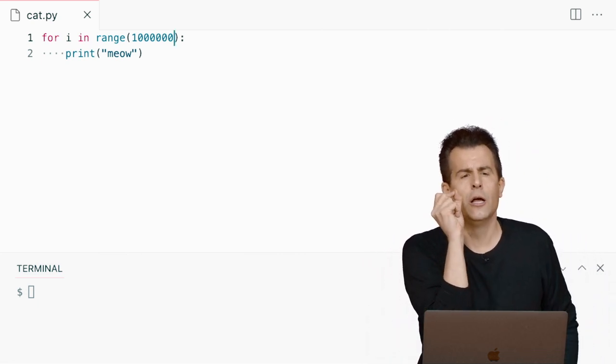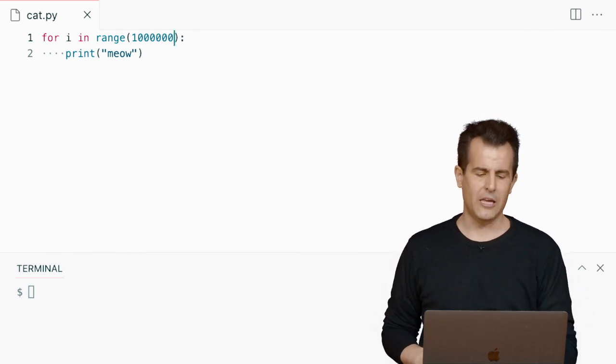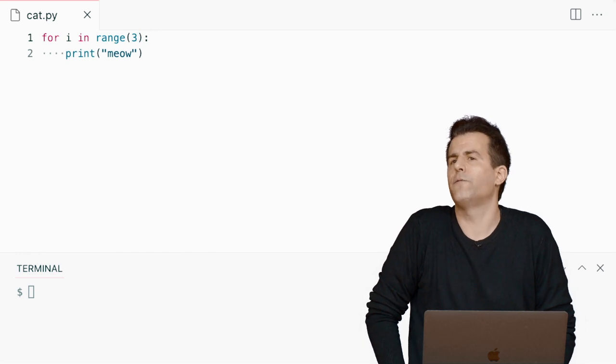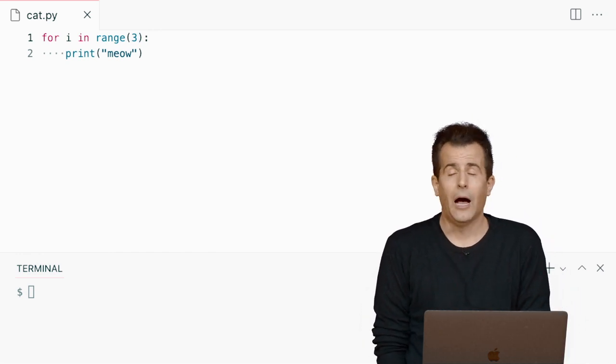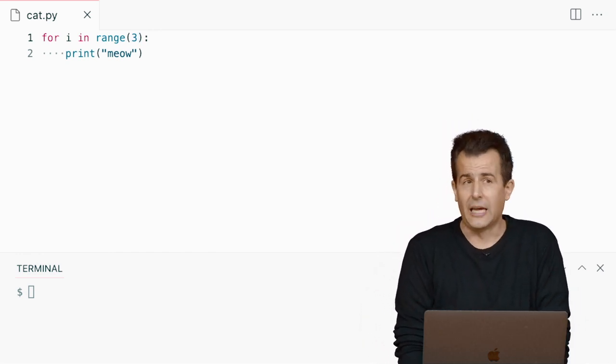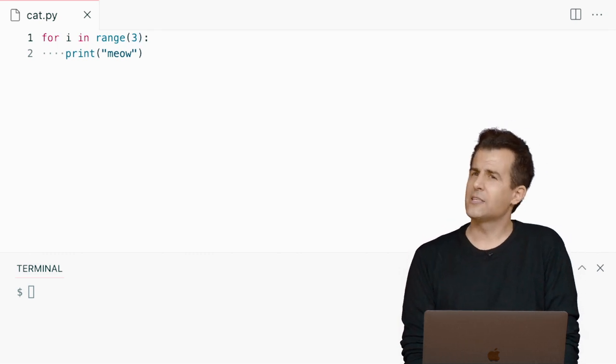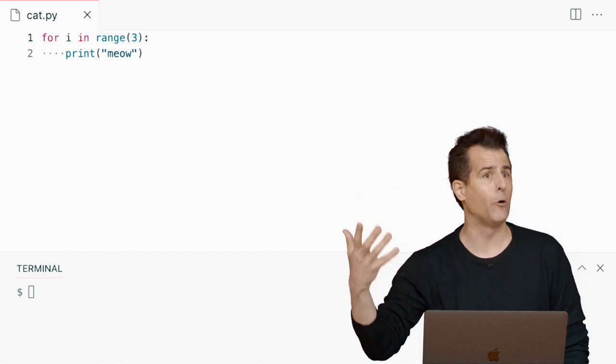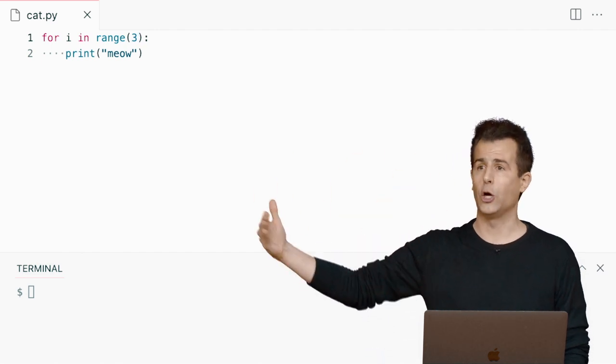There's a minor improvement we can make here, even if we're just meowing 3 times. And notice that even though I'm defining a variable i, I'm not ever using it. And it's kind of necessary logically, because Python presumably has to use something for counting, right? It has to know what it's iterating over.